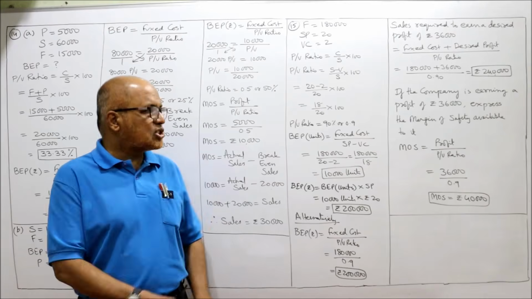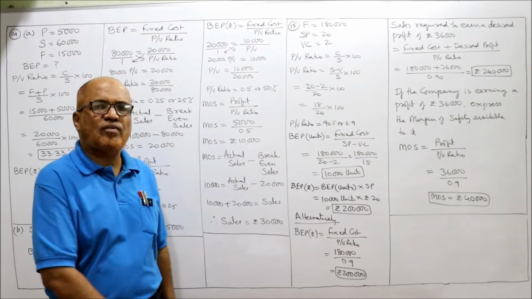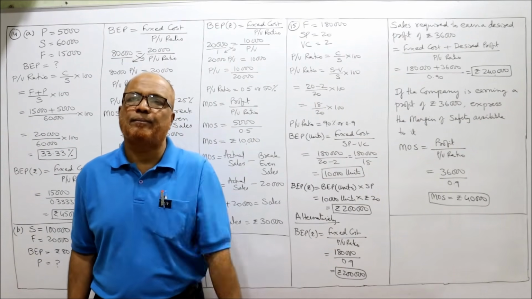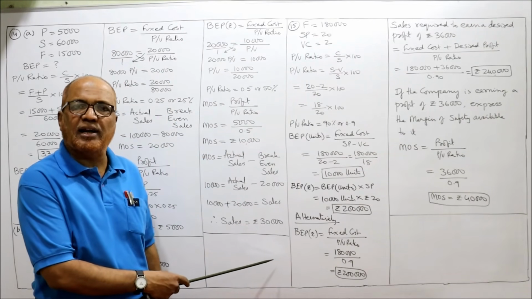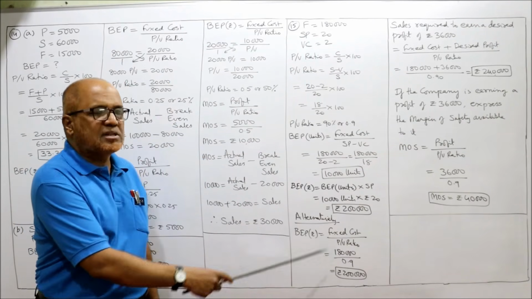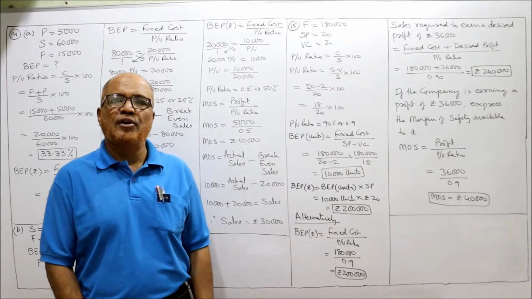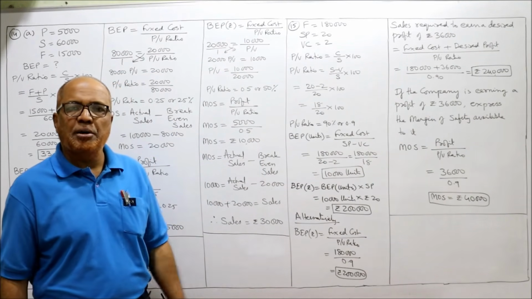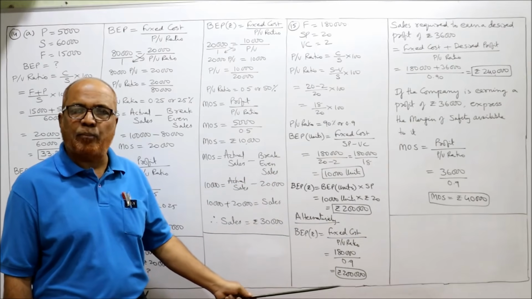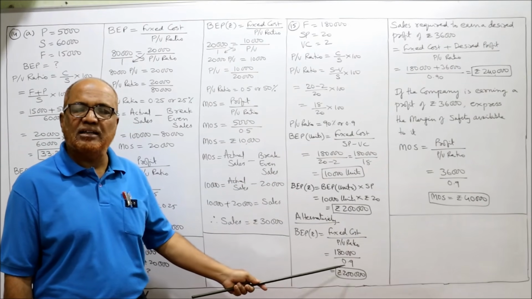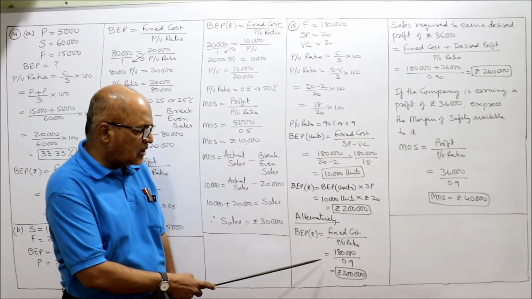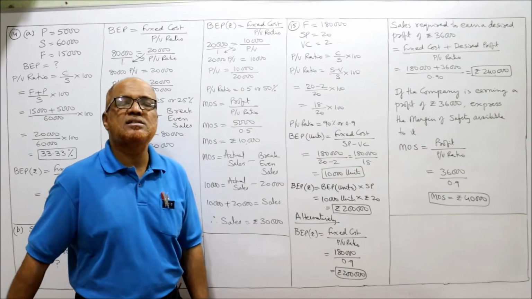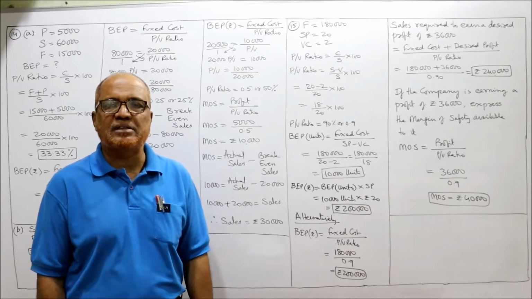Alternatively, instead of using this formula, we can use this formula also, we'll get the same answer. Just for verification, I am writing down the other formula, the alternative formula. The BEP in rupees is equal to fixed cost by PV ratio. Fixed cost 1,80,000. PV ratio already we have calculated, 0.9. So 1,80,000 divided by 0.9, you are getting 2 lakh. So either by using this formula or this formula, always you will get the same BEP in rupees.